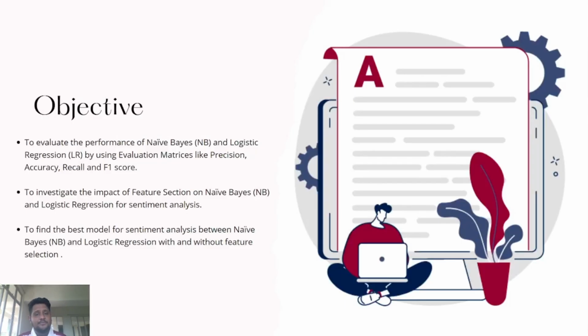Let's discuss the objective which we have done in this research. There are three objectives: to evaluate the performance of naive-bayes and logistic regression by using evaluation metrics like precision, accuracy, recall, and F1 score; to investigate the impact of feature selection on naive-bayes and logistic regression for sentiment analysis, that is, whether the accuracy is increased or decreased after the feature selection; to find the best model of sentiment analysis between naive-bayes and logistic regression with and without feature selection.